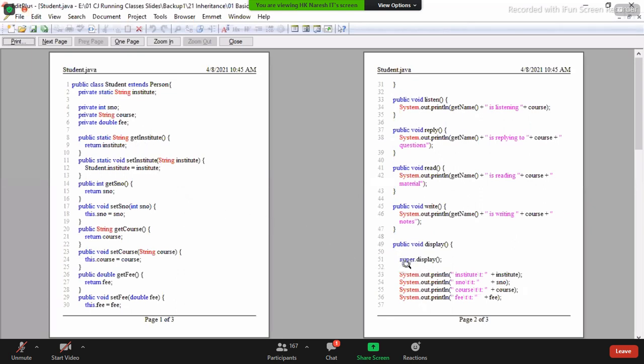And look here, why am I writing super.display? I'm reusing the superclass's functionality. If you call only the display method, it becomes recursion, and only this display method is executed. I want to read the superclass variables via the superclass display method. That's why you should explicitly write super dot. When the superclass method and subclass method names are the same, to differentiate the superclass method from the subclass method, we should write super dot. Next question.